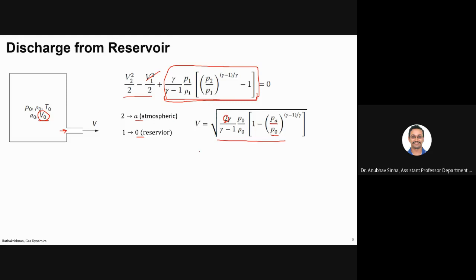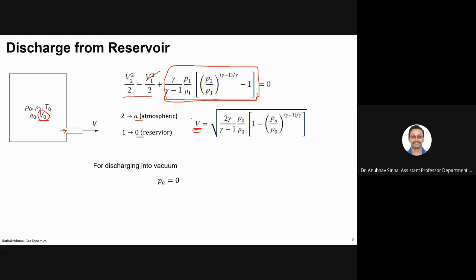Is it fine? So basically, what I'm finding here is that if I have a big tank, or let us say a big cylinder, if some hole is there and some gas is leaking from it, what will be the velocity of that gas? In terms of conditions inside the tank, that is what is known, right? I know what conditions are present inside the tank. So based on that, I can calculate the escape velocity of gases that are coming out.